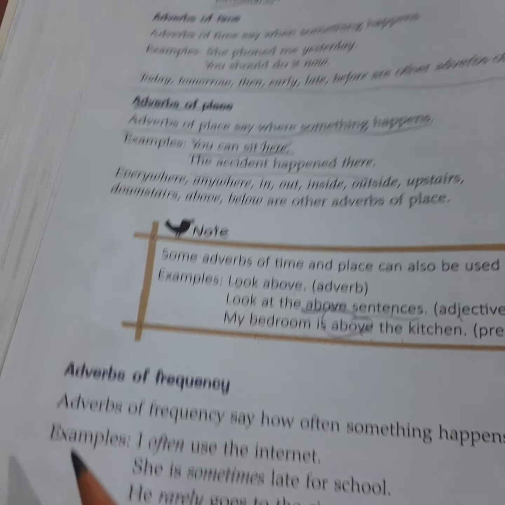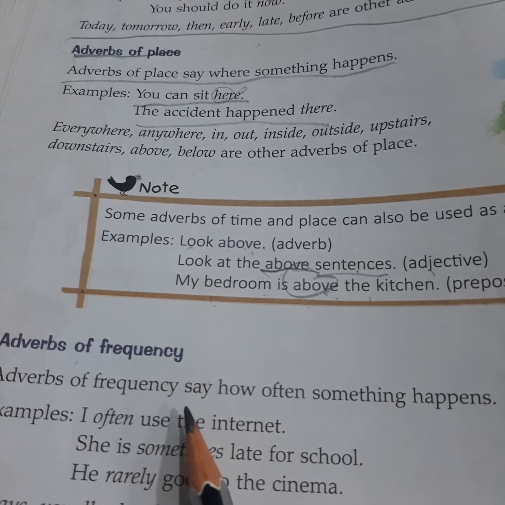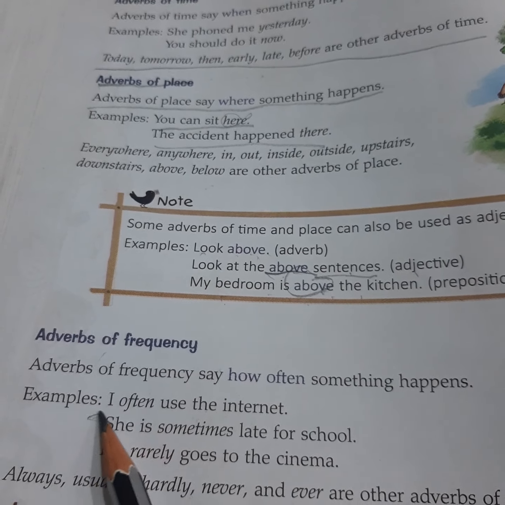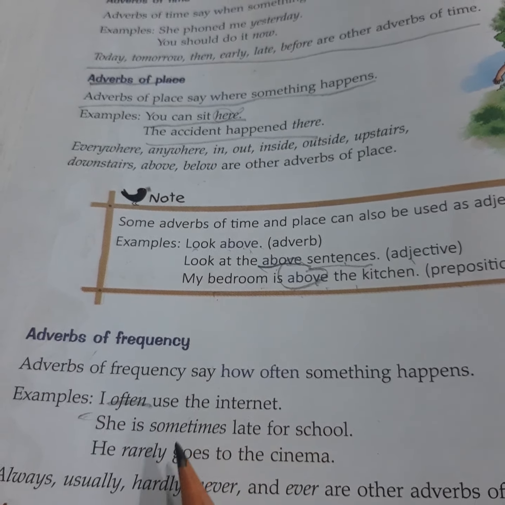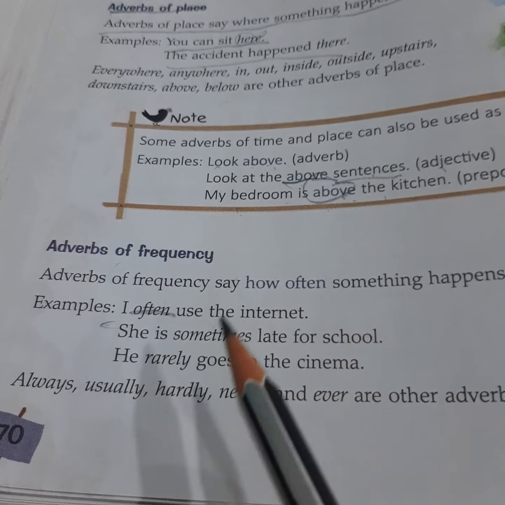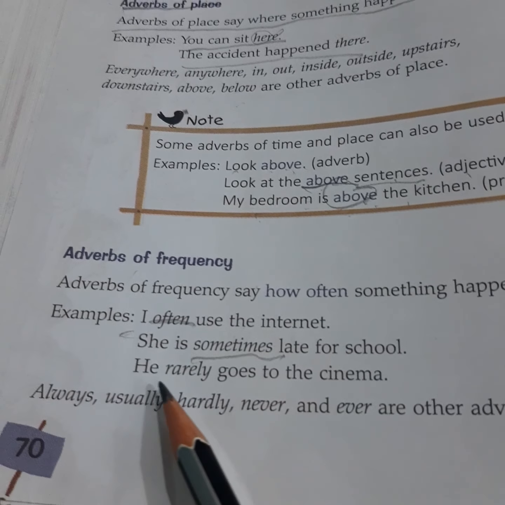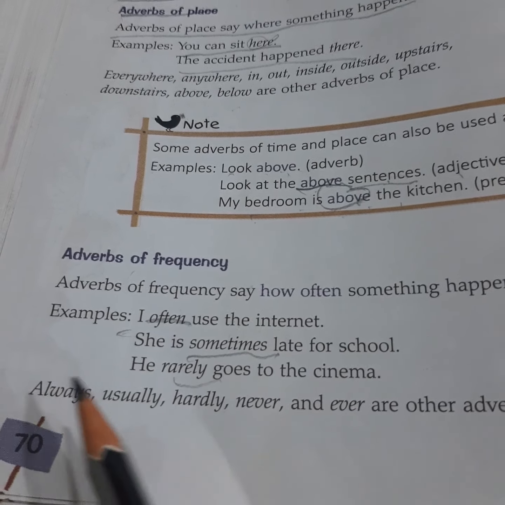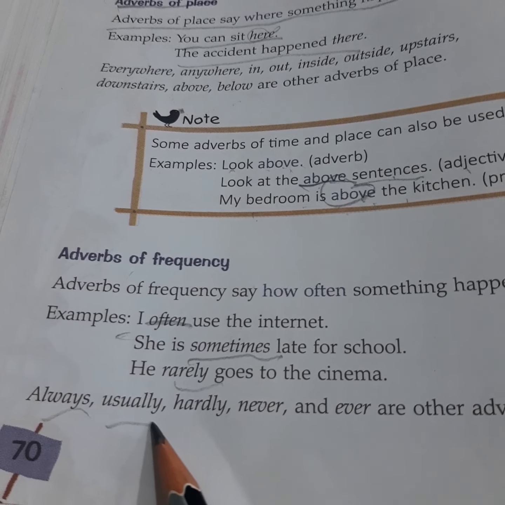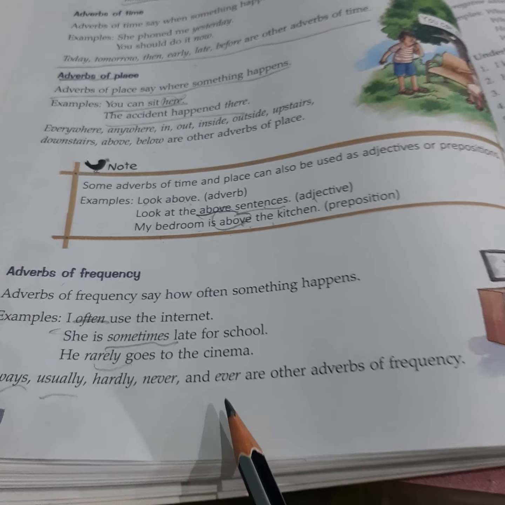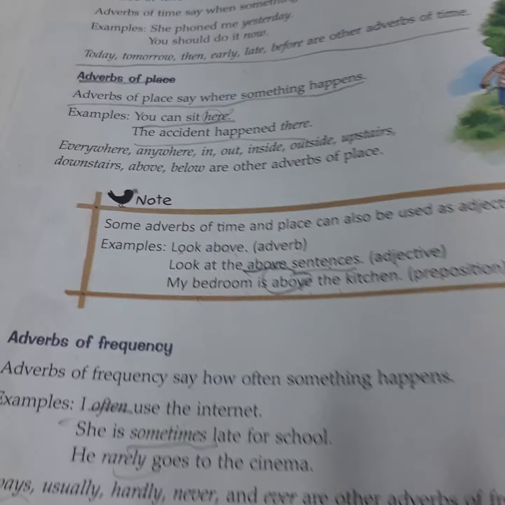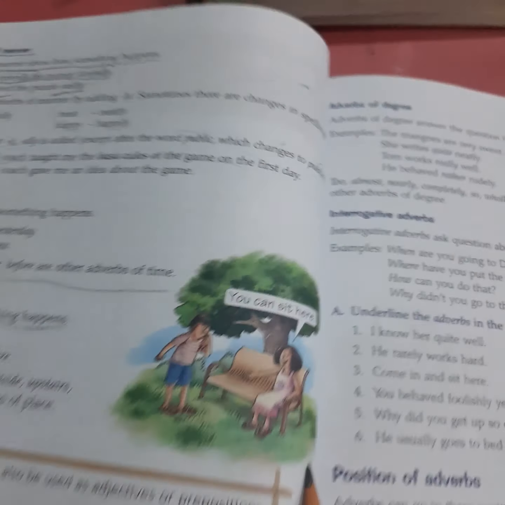Now adverb of frequency. Adverb of frequency say how often something happens. I often use the internet. She is sometimes late for school. He rarely goes to the cinema. So always, usually, hardly, never, ever are adverbs of frequency.